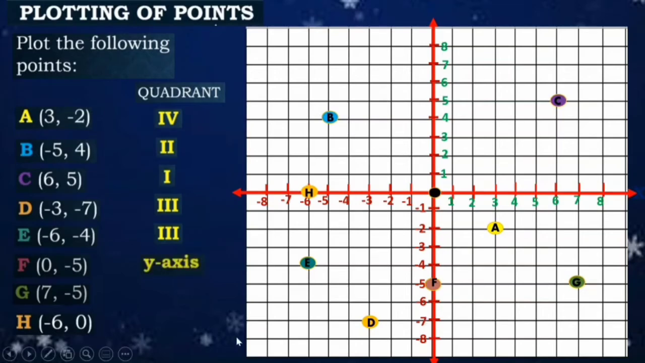So, this time, 0 pala yung x coordinate natin. So, therefore, it lies on the y-axis. So, positive, negative, okay, lies on quadrant 4. So, negative, positive. So, since 0 yung y-coordinate natin in point H, it lies on the x-axis itself.